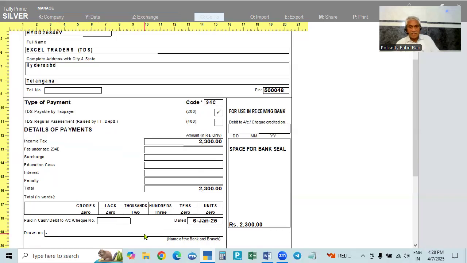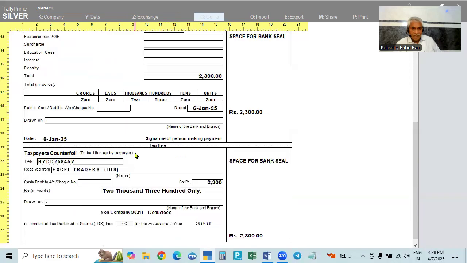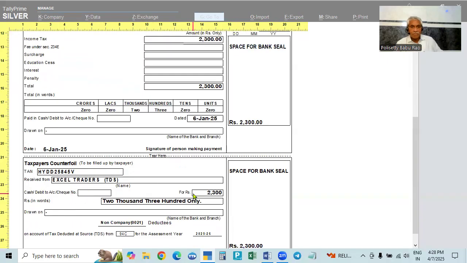The bank is our State Bank of India. The cheque number will be printed here. The same details will be printed here. So this is the counterfoil. The upper part will be taken by the bank. The lower part, the counterfoil, will be given to us. Here also everything will be available, the cheque number and the bank also.